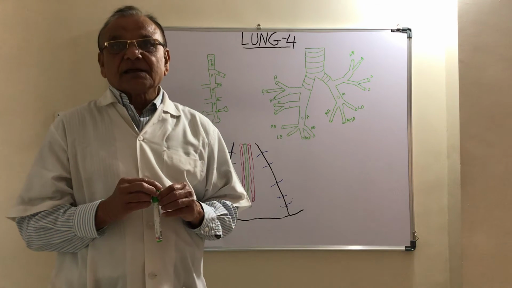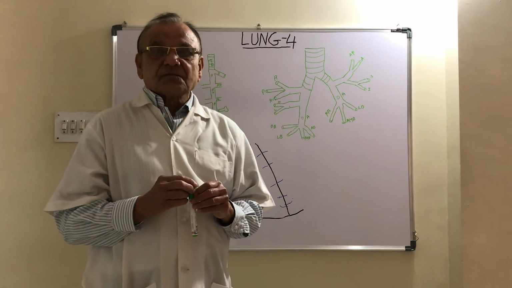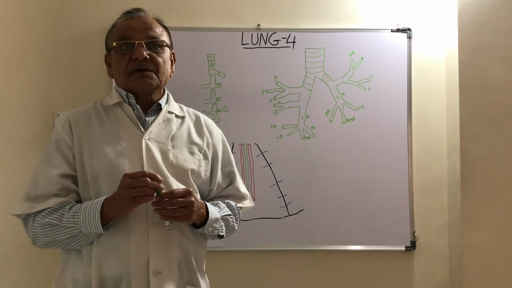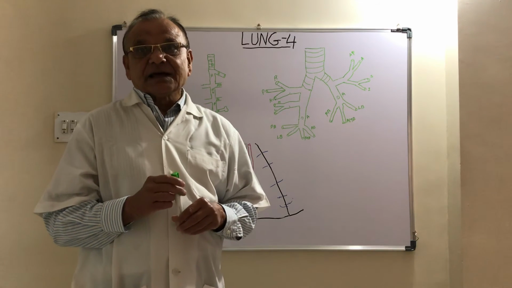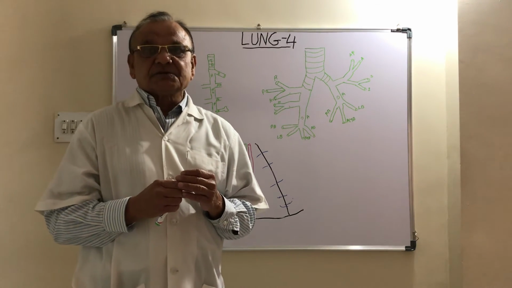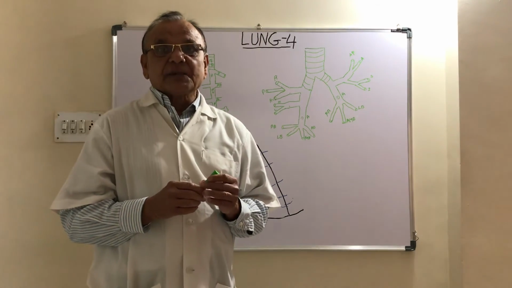When they contract, there is narrowing of the bronchus. Parasympathetic fibers also supply the glands of the bronchus. If the parasympathetic fibers are stimulated, secretion of the glands is increased. Sympathetic fibers, derived from the second to fifth thoracic ganglia, have an action just the reverse of the parasympathetic fibers.